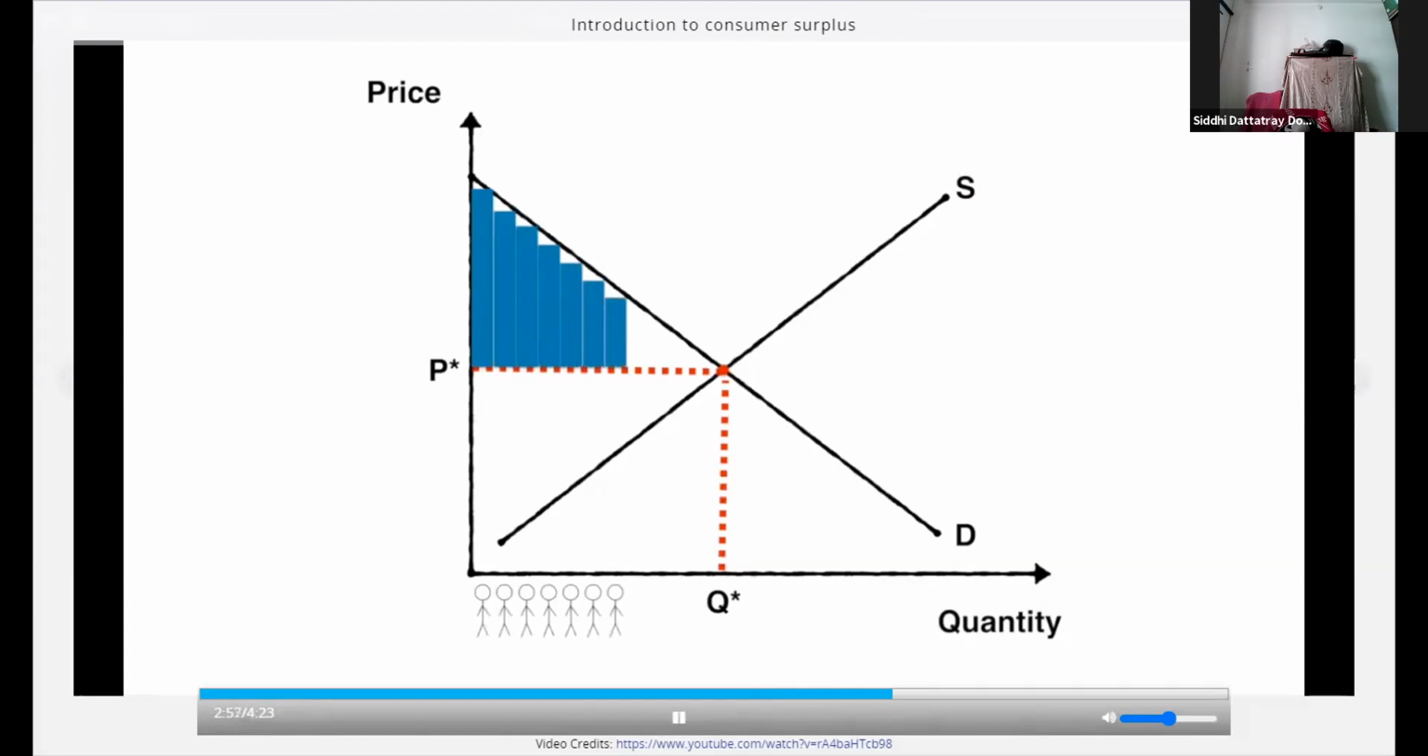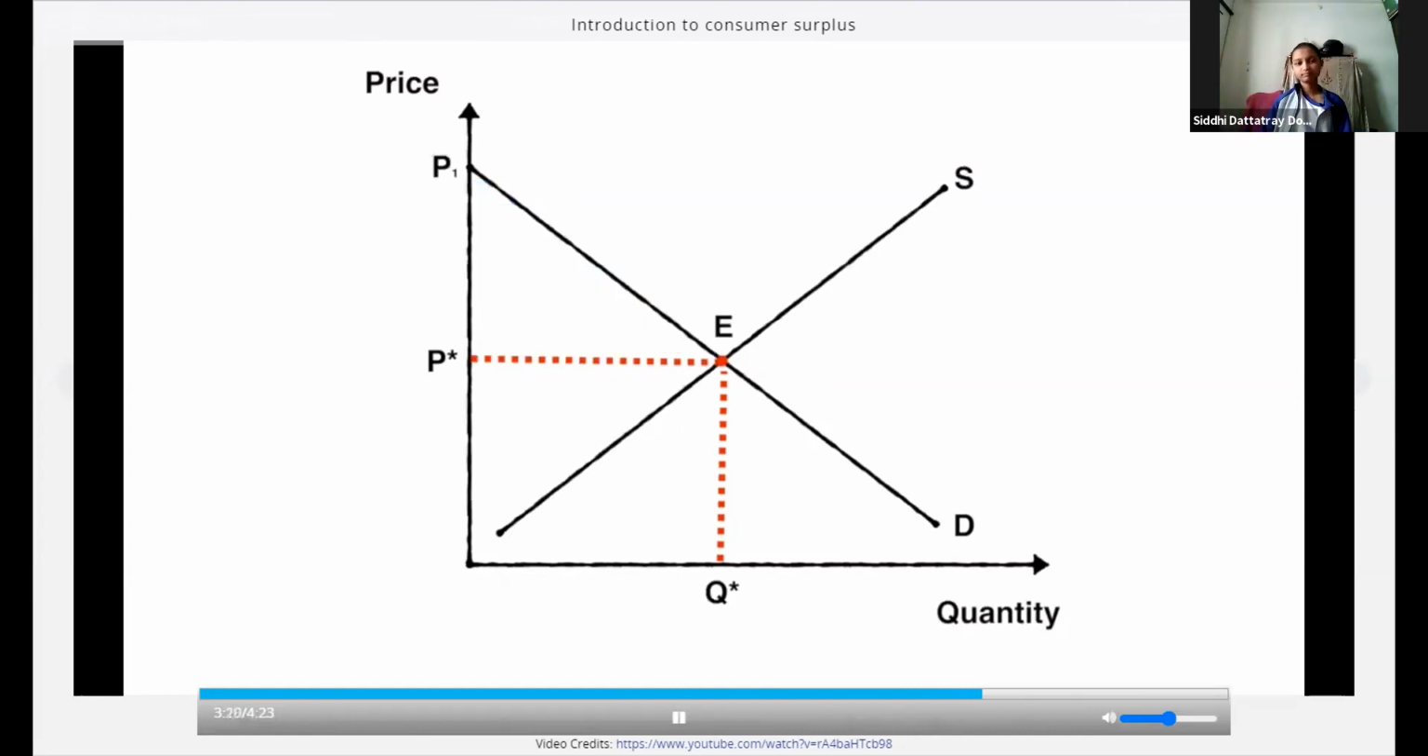Eventually, the individual consumer surplus will equal 0 at the market equilibrium price. The 12th customer purchasing the Q star unit will only be willing to pay P star for it. Therefore, there is no surplus for this customer, and at this point, we say consumer welfare is maximized.